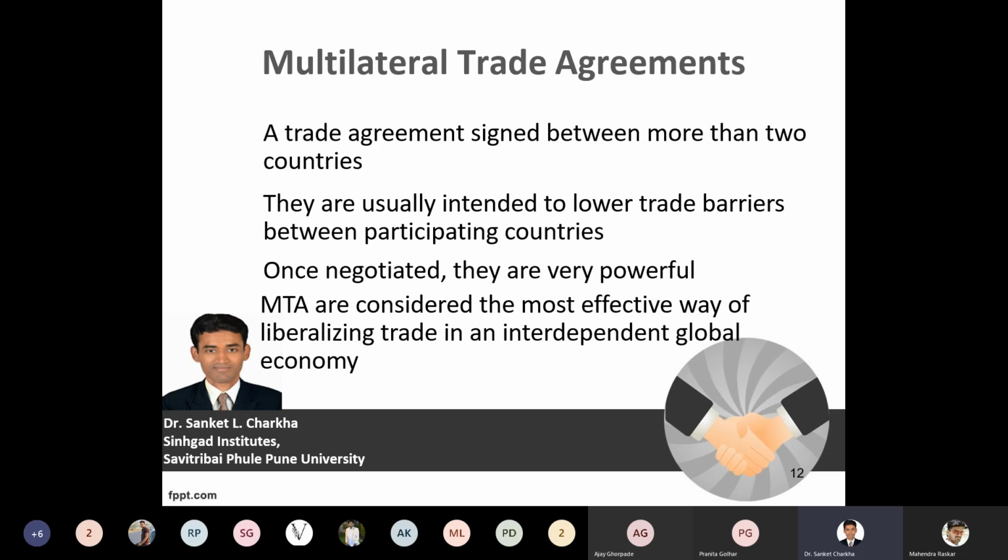Now, take the agreement of BRICS, that is Brazil, Russia, India, China, and South Africa. For exporting and importing certain goods and services, we have created a multilateral trade agreement between these five member nations. Specific examples are iron ore, uranium, or cotton and textiles. If these goods and services need to be exported or imported, the multilateral trade